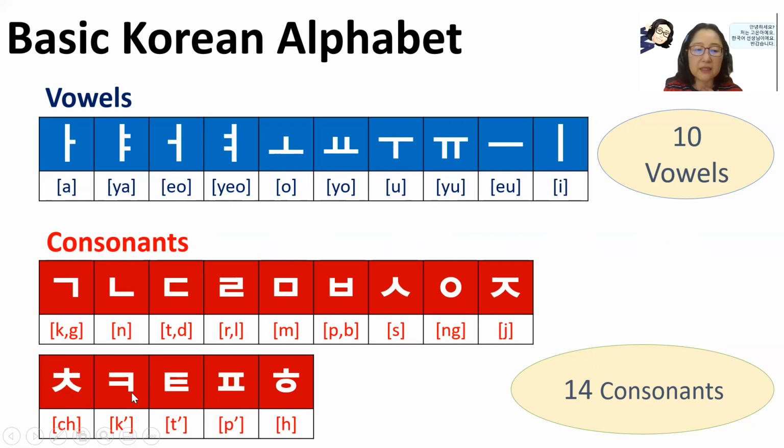And k is the tongue back sound, similar to this g. k is tongue back, and d is a soft plain consonant, and this one is t, so they are related. And p is a lip sound, related to b, and h is related to ng, a throat sound. So we will go into more detail practicing the related characters in the later slides.